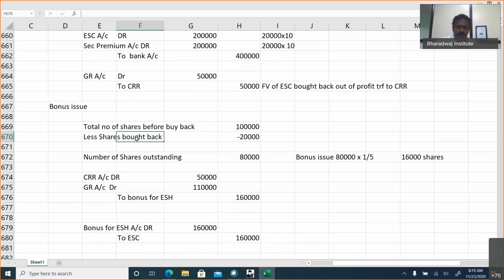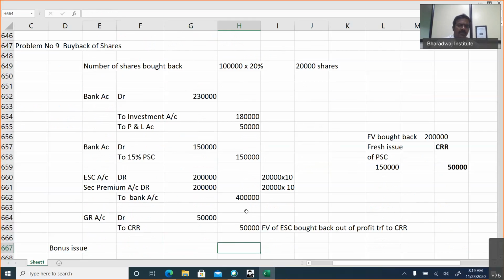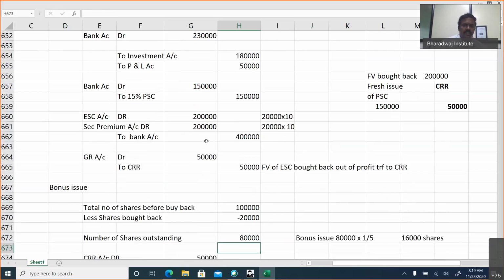Right? So let me explain once again. The company wants to buy back 20,000 shares, for which they are selling the investment and the amount is transferred to P&L account. And they are making a fresh issue of preference shares for 1,50,000. Then equity share capital account debit, face value bought back 2 lakhs. We are paying a premium of 10. That will be adjusted with securities premium. To bank is 4 lakhs. General reserve account debit to CRR. That equity shares face value bought back is transferred to CRR.